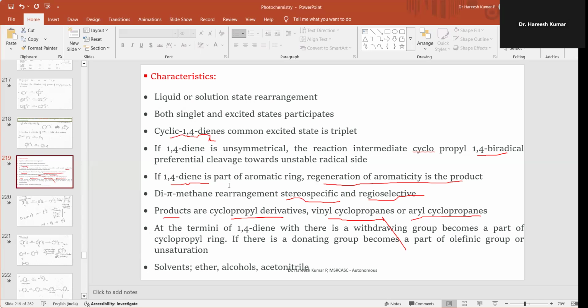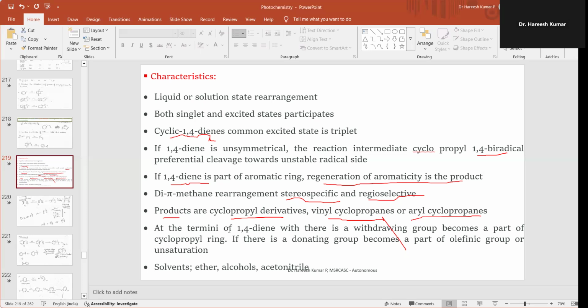If the 1,4-diene is a part of an aromatic ring, regeneration of aromaticity is seen in the product. Dipi methane rearrangement is stereospecific and regioselective. The products are cyclopropyl derivatives: vinyl cyclopropane or aryl cyclopropanes.